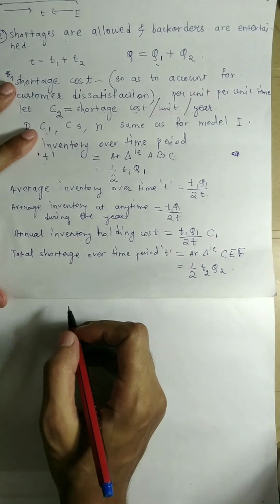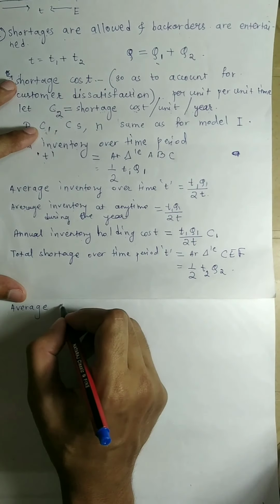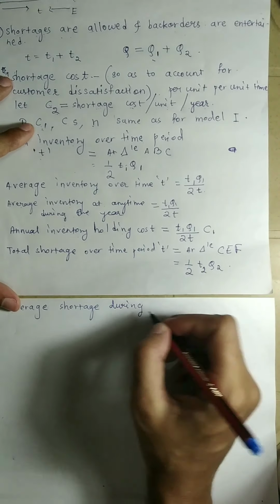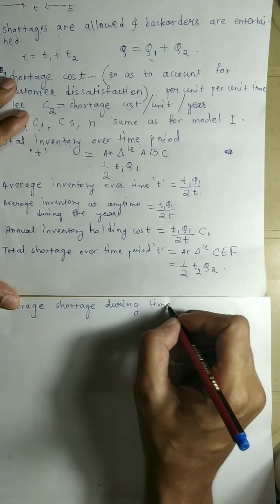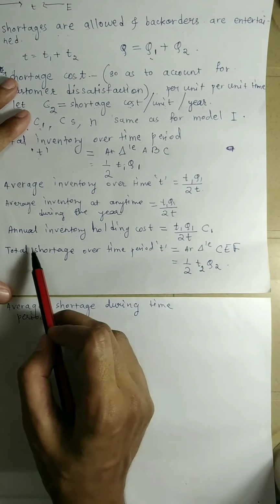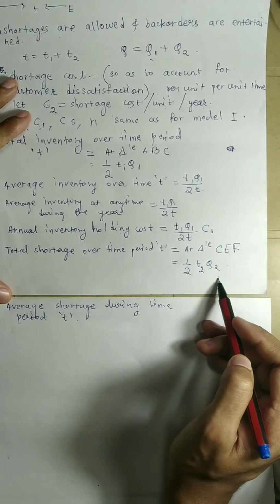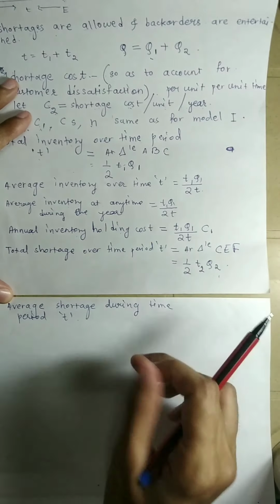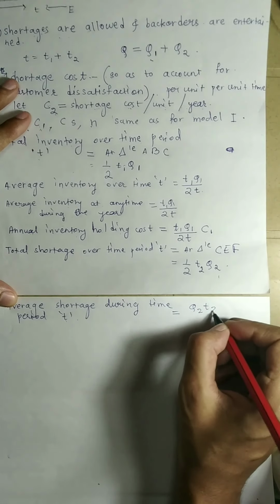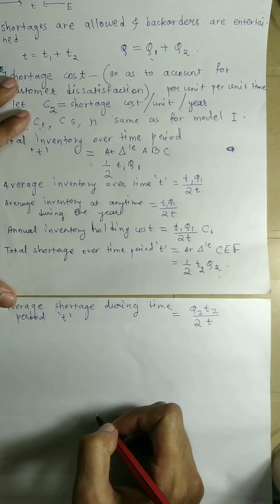Next, we will calculate the average shortage during time period T. The total shortage over the time period T is this. What will be the average shortage? It is this total shortage divided by this time T. So that will be equal to Q2 T2 divided by 2 into T.